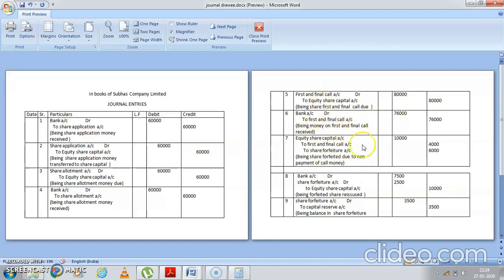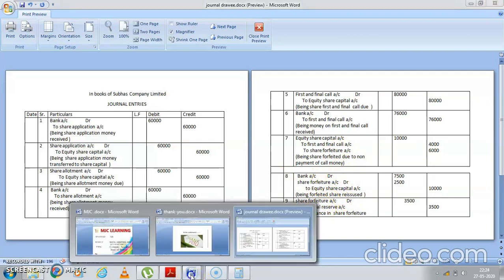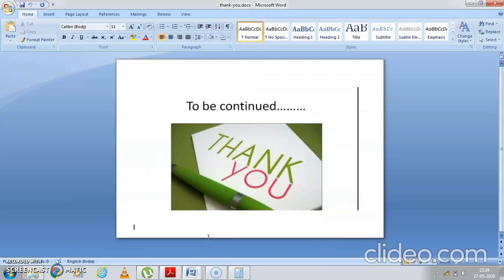If they told you to forfeit the share, this will be the forfeiture entry. If the share is reissued, this will be the entry. If the share is forfeited, this will be the entry, and then this will be the entry for the capital account. Okay students, so by this, I am completing this problem.